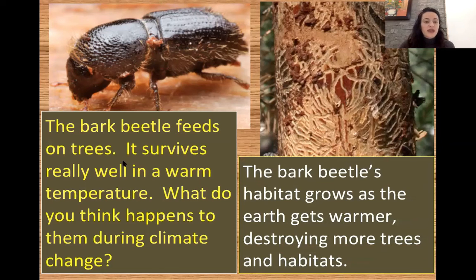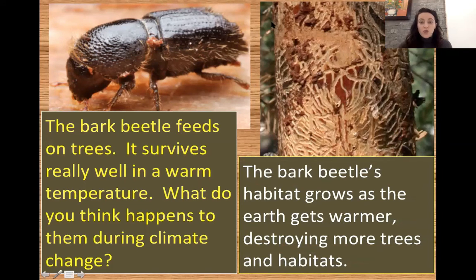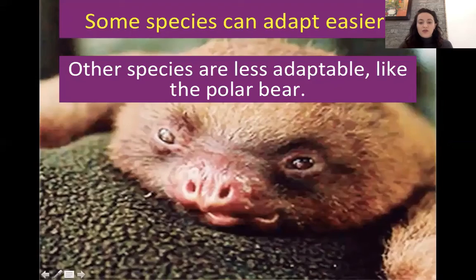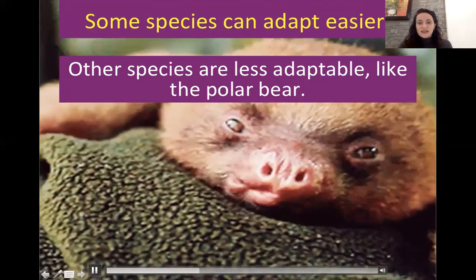Could you read the box on the right for me in the white writing? The bark beetle's habitat grows as the earth gets warmer, destroying more trees and habitat. Very good. So because it likes warm weather, its habitat gets bigger, but it destroys the trees and habitats of other animals.